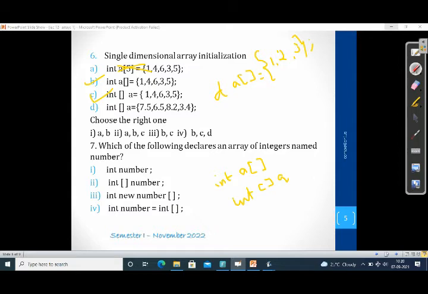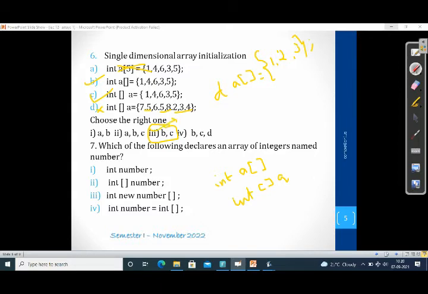The third one has floating or double values. We don't want to use double values in an integer declaration. So B and C are the right values. That option is 3. Third option, BC, is the right answer. Okay, so you understood how to initialize and how to declare an array.